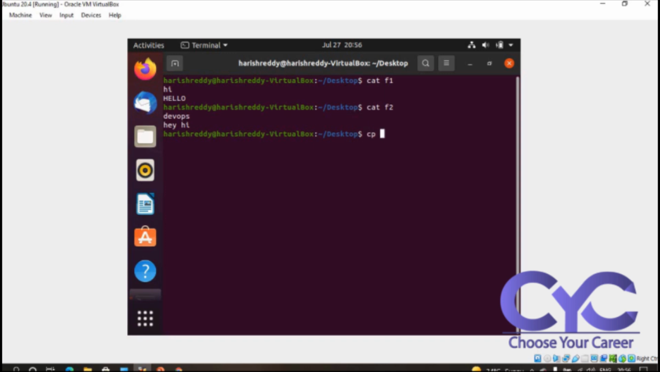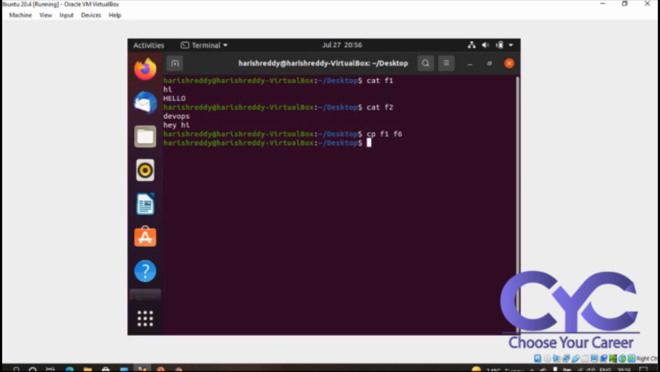By using cp f1 to f6, I'm creating some new file. Okay, f6 is a new file. Let's see how you can check whether file f1 has been copied to f6.